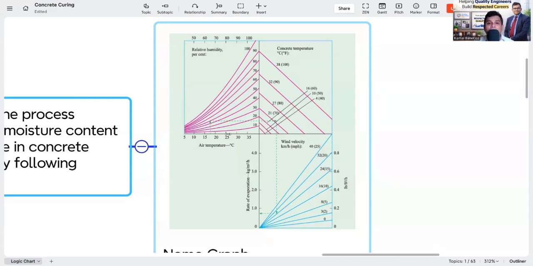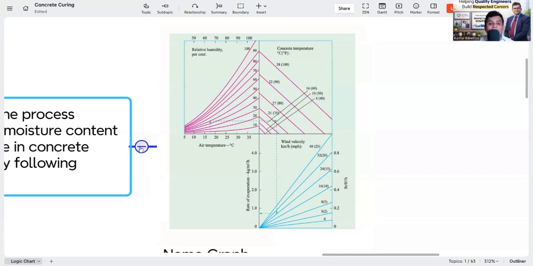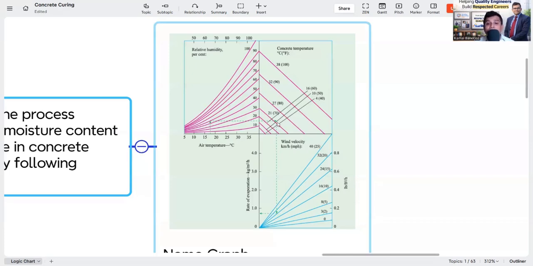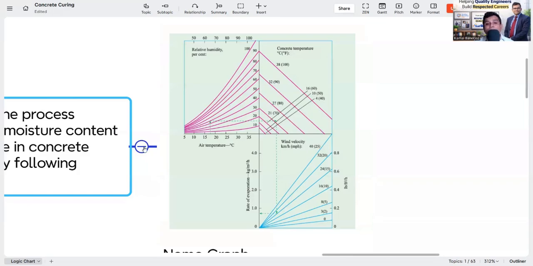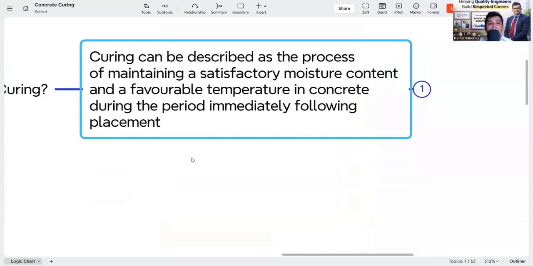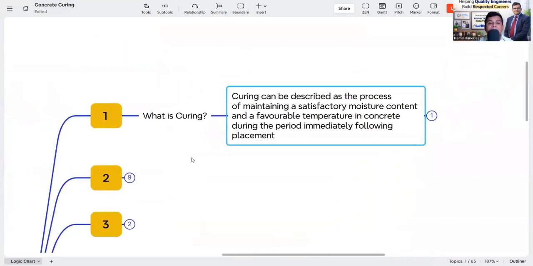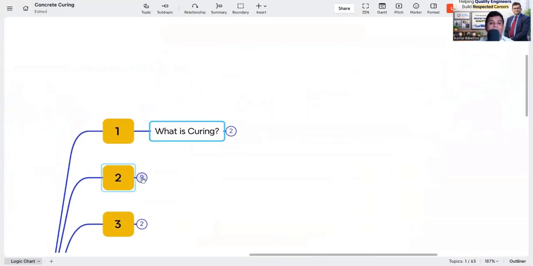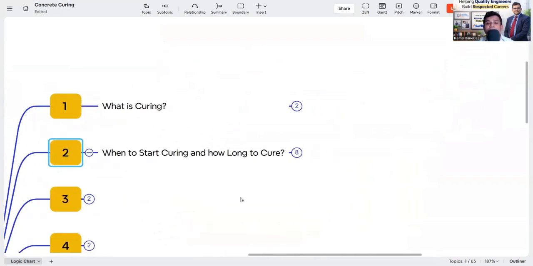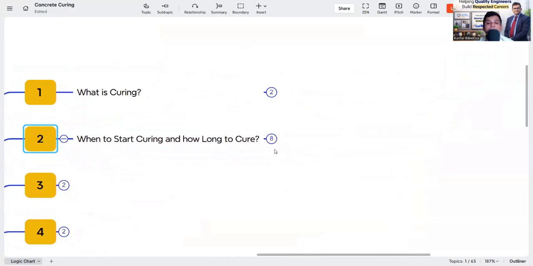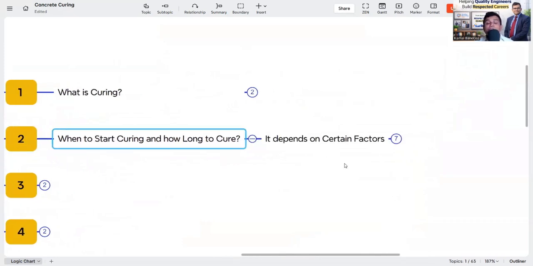There are other different methods that we'll discuss another day, but today is about curing. So for curing, you need to know the rate of evaporation. From that graph you can easily find out the rate of evaporation. Now the question is, when to start curing and how long to cure, because before that we need to know what the factors are that decide the curing. It is not as simple as starting after 2 hours, or closing the curing after 7 days. No, it's not as simple as that.